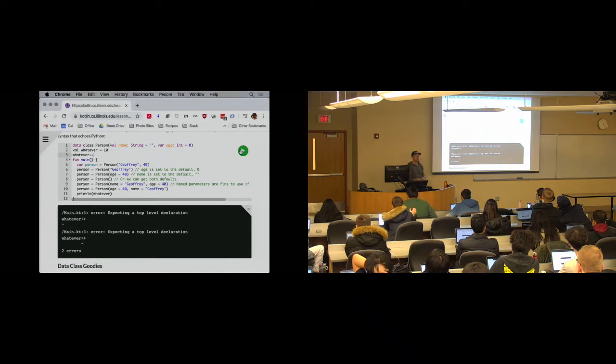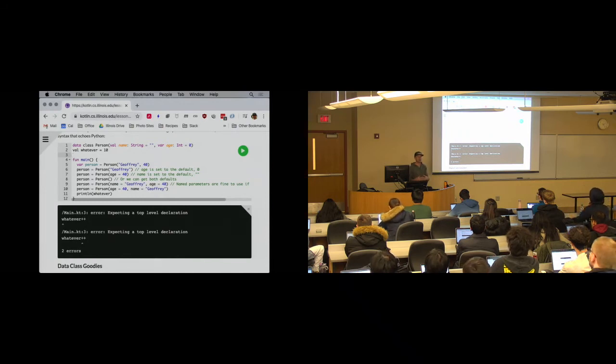Are the declarations inside of a class? Nope. Oh, okay. So the question is, is this the equivalent of what we're doing in 125 right now, where we're templating these into classes? The answer is no. This is valid Kotlin code. Kotlin does not require that you have everything inside a class. You can write top-level functions, and in many cases this is a pretty useful thing to be able to do.